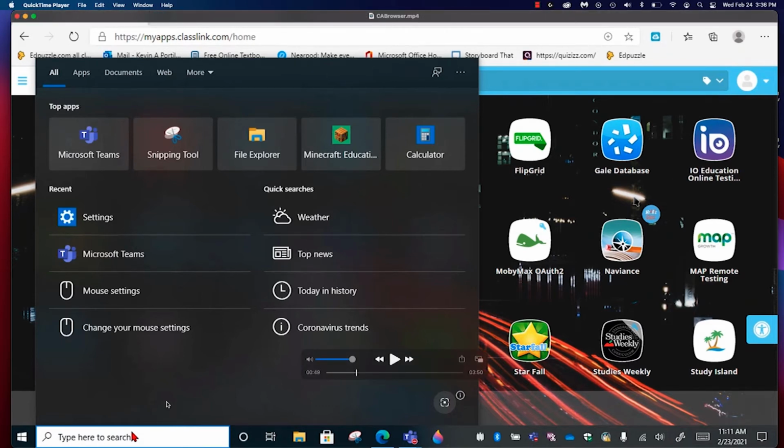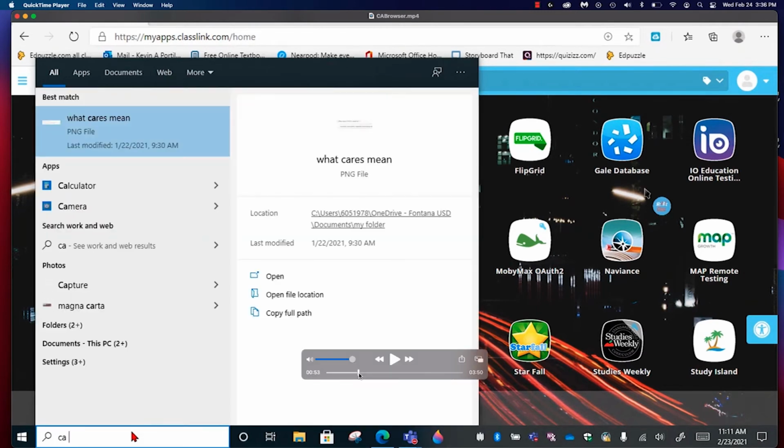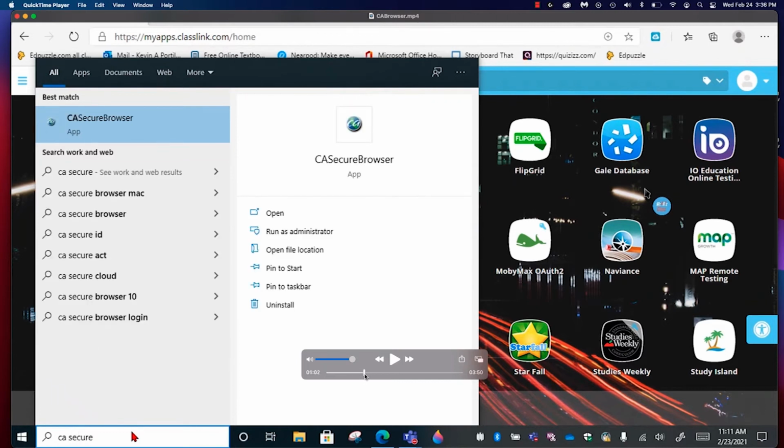So what you're going to do though is when you restart your computer, at the very bottom left hand corner of your screen, it says type here to search. So inside there, we're going to try to locate the application that we need to take this test. So you're going to type in CA Secure Browser. So even as you start typing it, it should be showing up already.